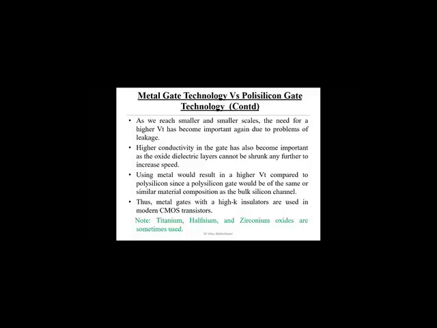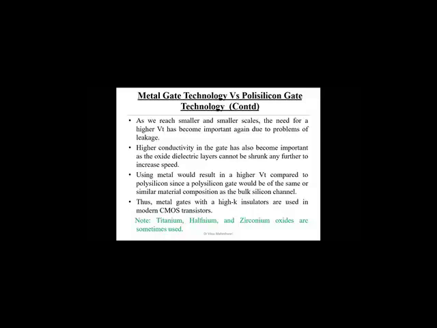So one of the major problems with the metal was the melting point, and polysilicon provides a better solution for that. Second, higher VT, because metal is a conductor that provides very high conductivity in the region, and whose conductivity cannot be controlled. But in the case of polysilicon, by controlling the doping amount, we can control the threshold voltage of the device also. So these are some reasons. For that purpose, we were using polysilicon at that time.